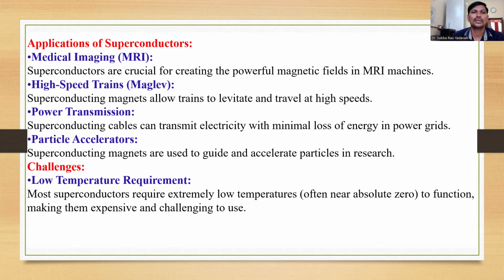Whenever they are at low temperatures, they have high efficiency to conduct electricity. So making such superconductors is a highly expensive process. High cost materials are used for the construction of such superconducting materials, and this makes construction a challenge.